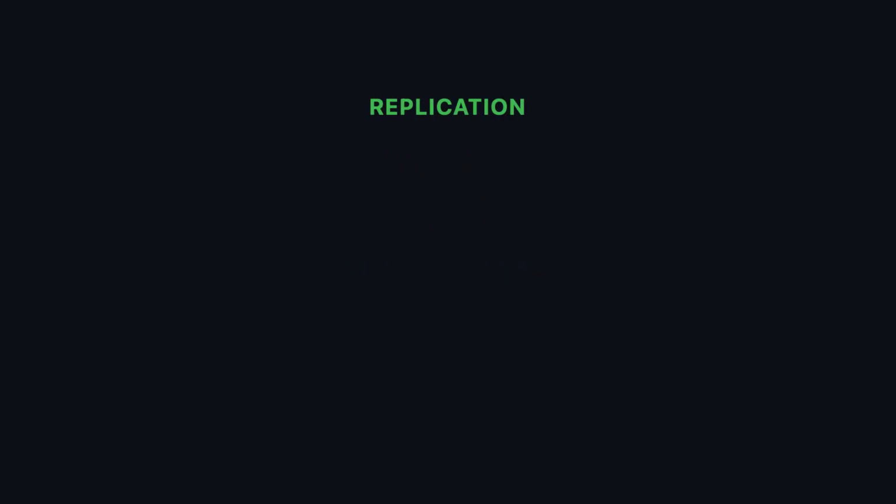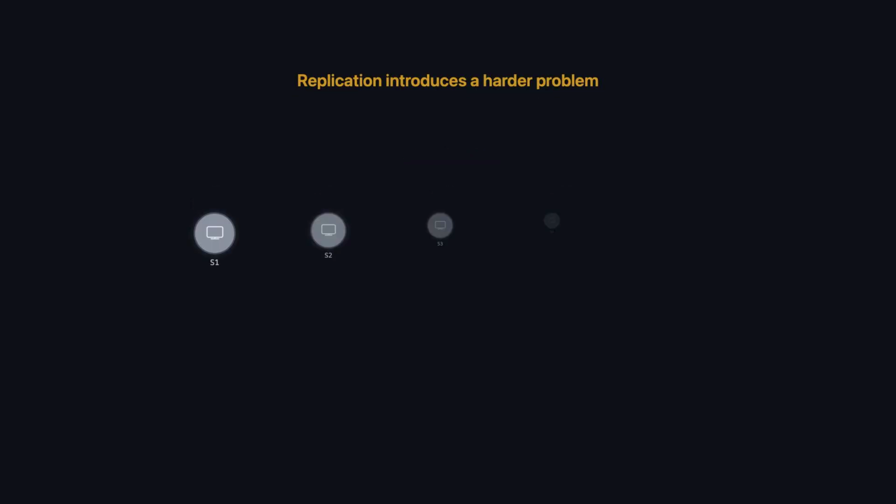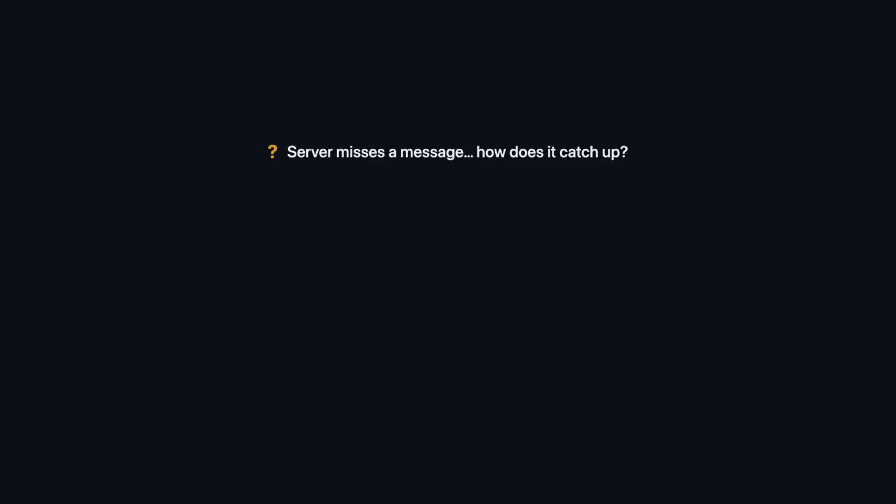So the obvious fix is replication. You run the same service on multiple servers. If one crashes, the others keep going. Problem solved, right? Not quite. Replication introduces a much harder problem. If 2 clients send conflicting writes to different servers at the same time, which write wins? If a server misses a message, how does it catch up? If the network is slow, how do you prevent servers from diverging?